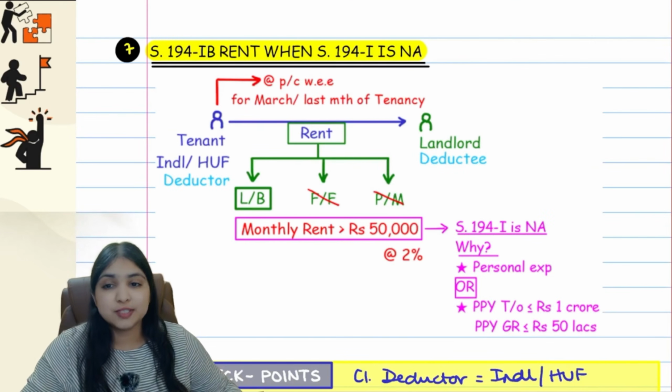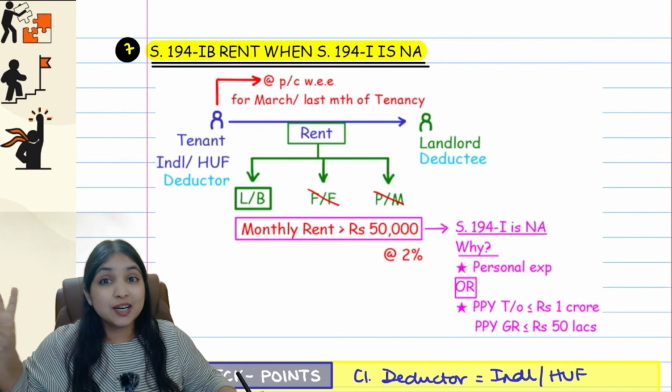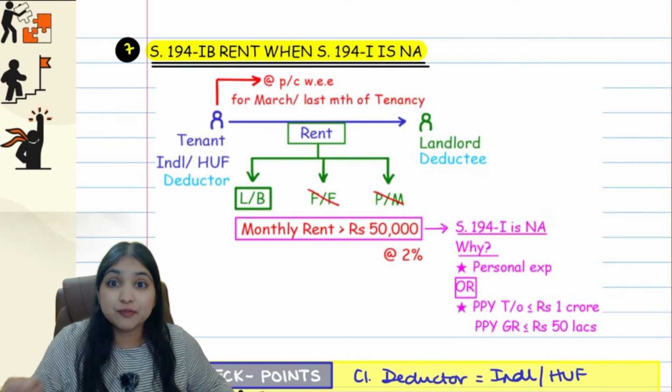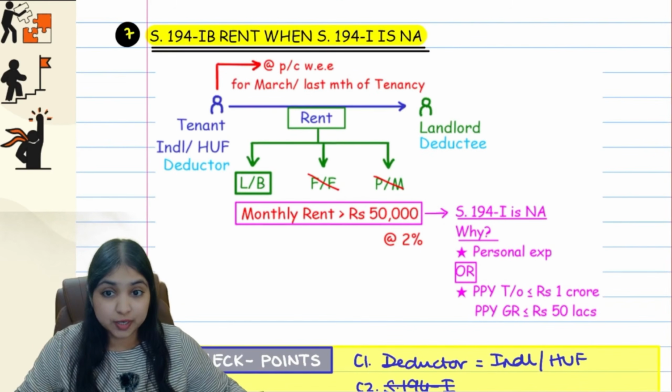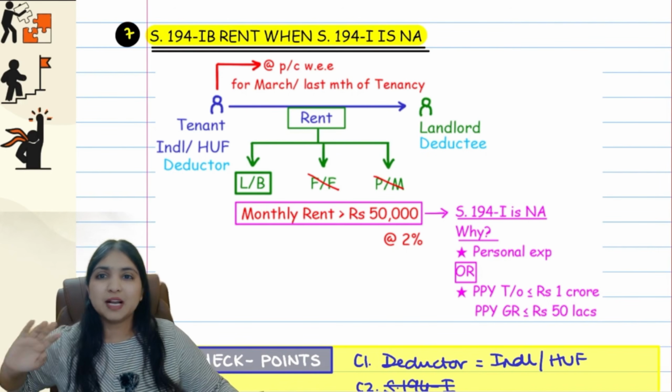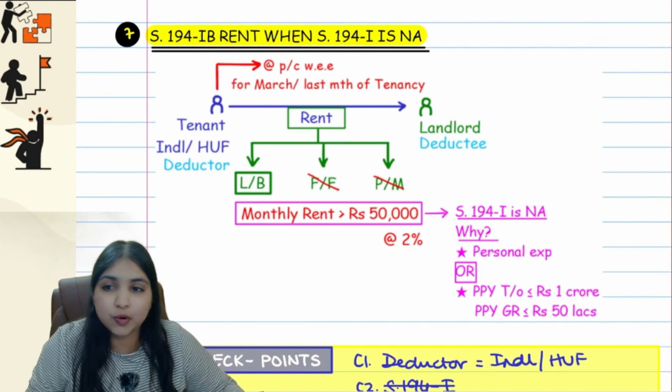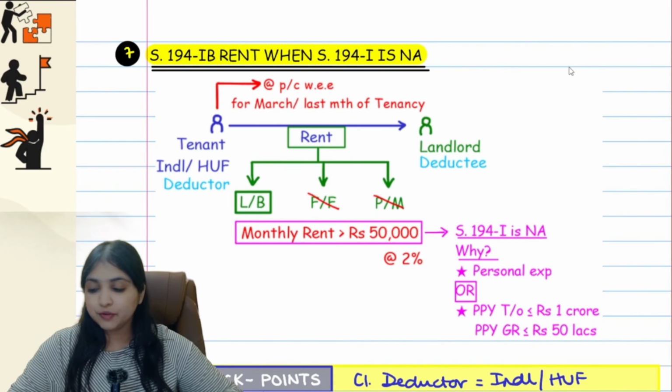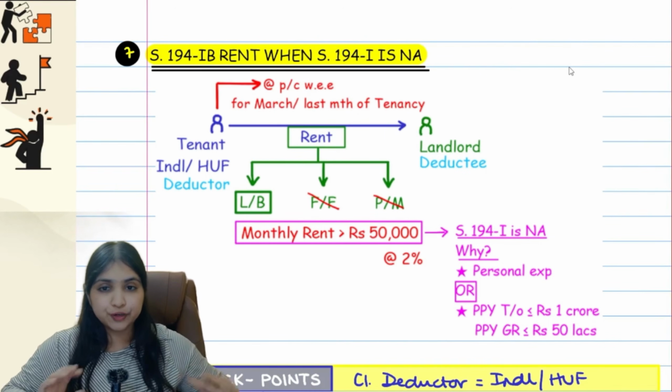Now listen to one more section, 194IB. We learned 194I and now it is 194IB. Even this is relating to rent to which 194I is not applicable. If 194I is not applicable, then only we come to section 194IB. Now see, in section 194IB, our style of learning will be slightly different.